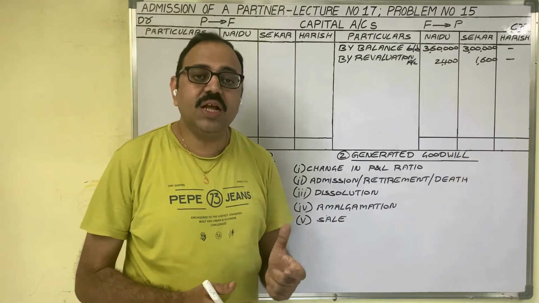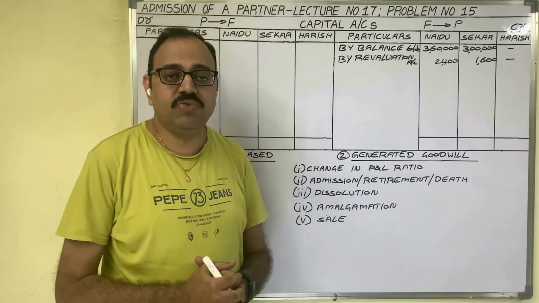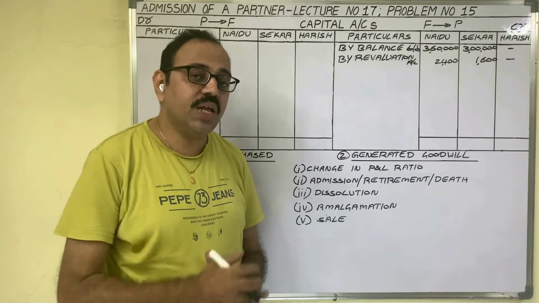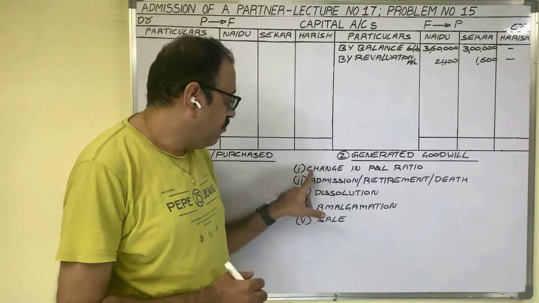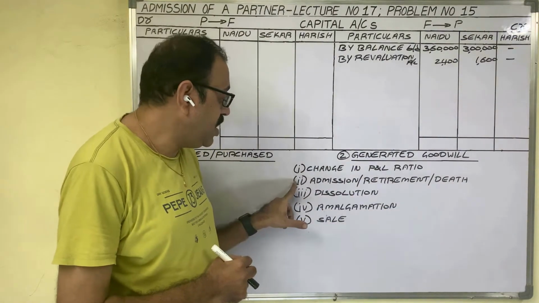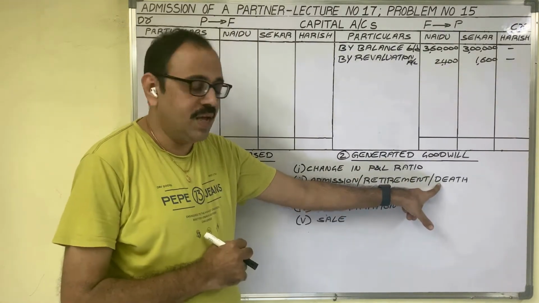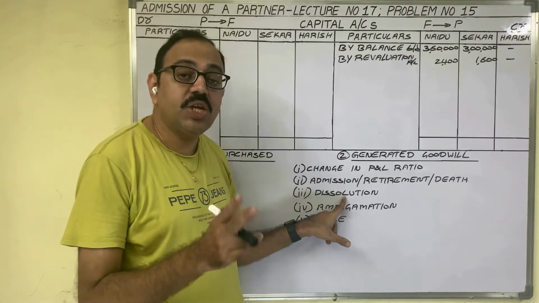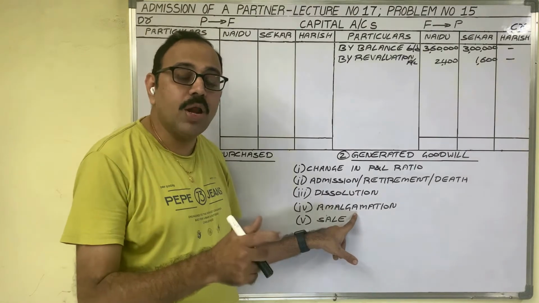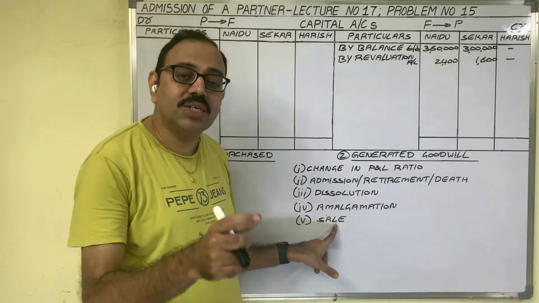Now come to the second one, generated goodwill. When there is any change in the constitution of the partnership business, then partners treat that as a special situation and they create goodwill internally. The partnership constitution gets changed in these events: when there is a change in the profit and loss ratio of existing partners; at the time of admission, retirement or death of a partner; at the time of dissolution of the partnership business; when the partnership business is amalgamated with another business; and finally, when there is a sale of the partnership business.